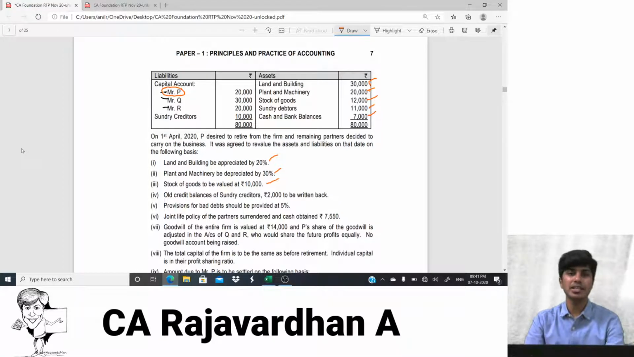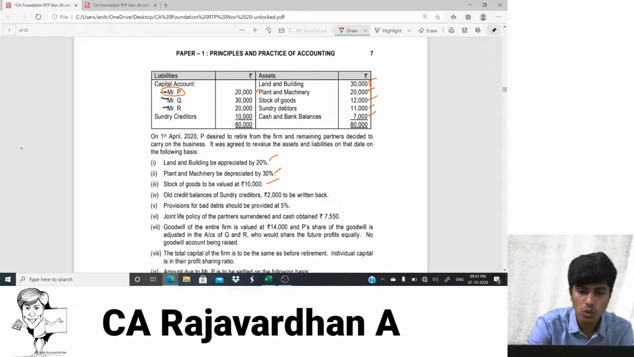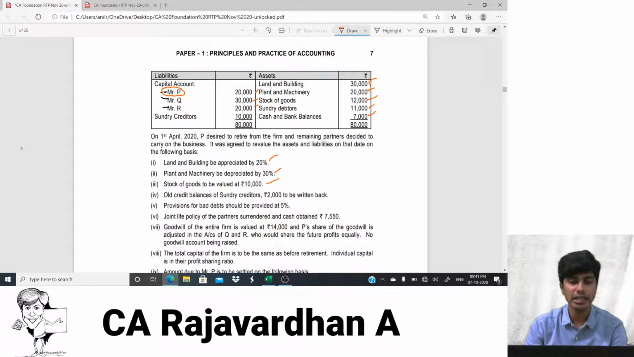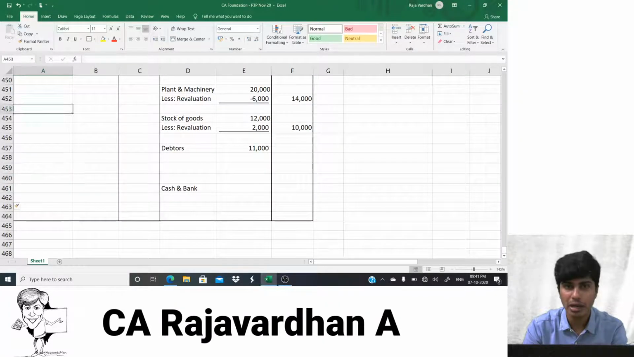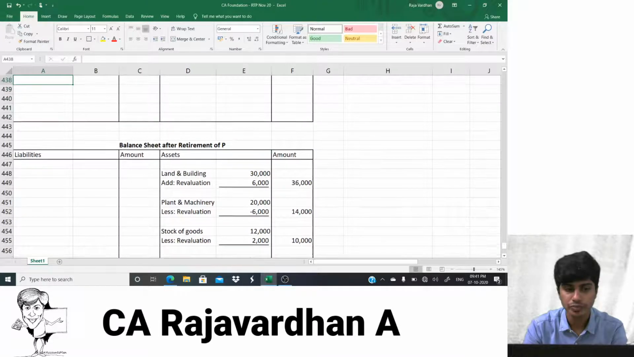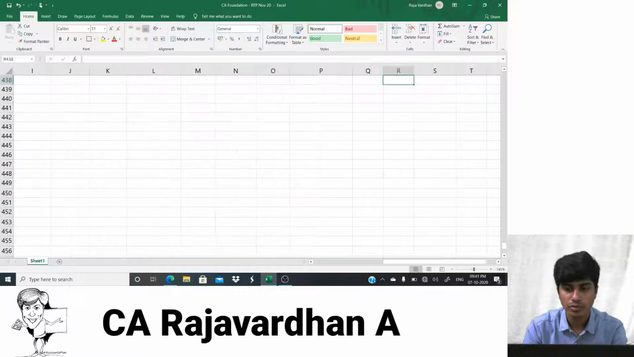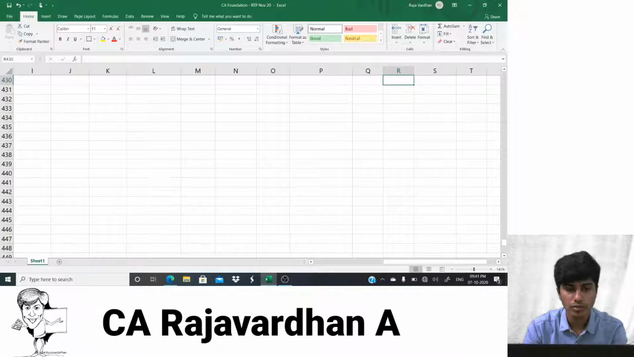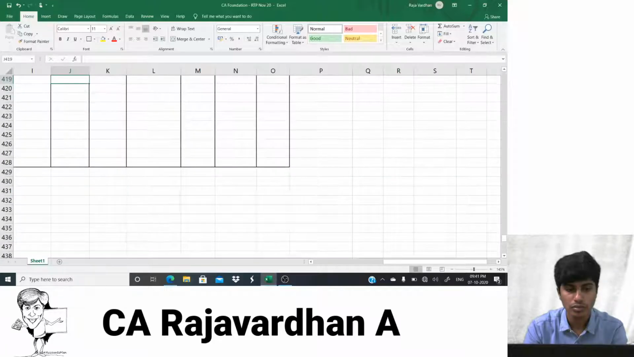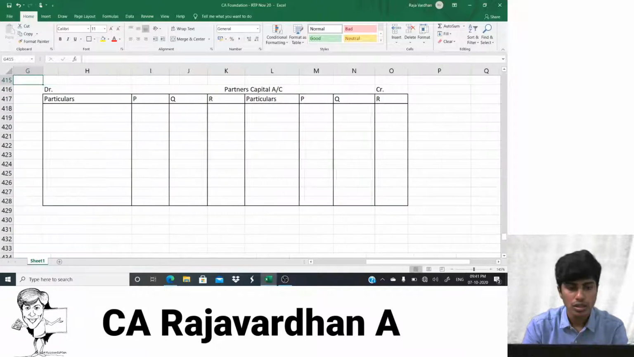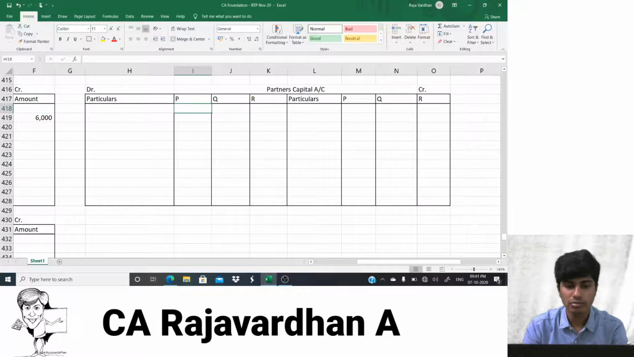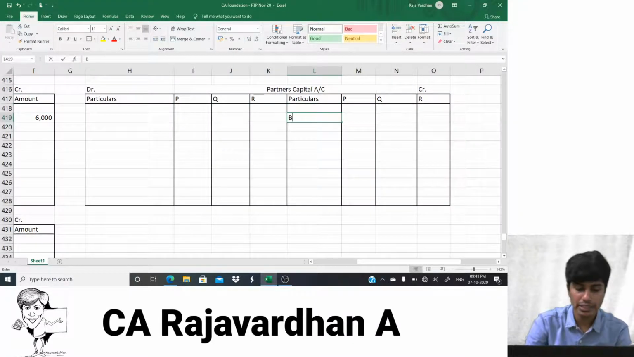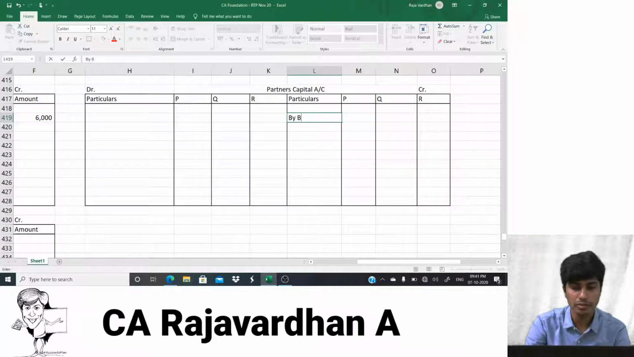So on the liability side, what do we have? We have capitals of P, Q and R: 20, 30, 20. So we open separate capital accounts, don't we? So I'll post it to the credit there. I'll go to my capital account and write by balance brought down. So this is my capital account here, and the opening balance would appear on the credit side because it's a liability.